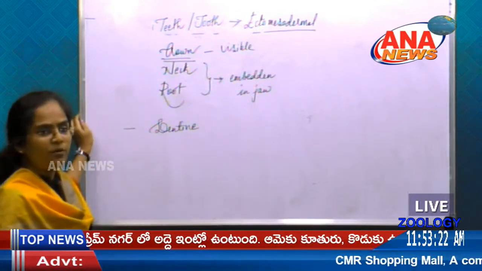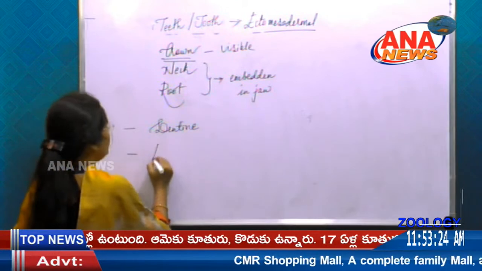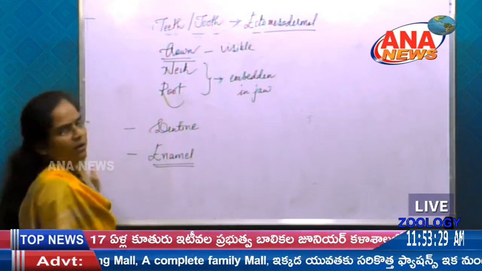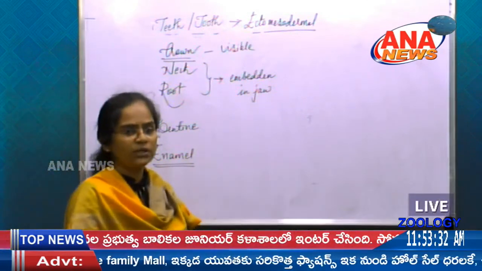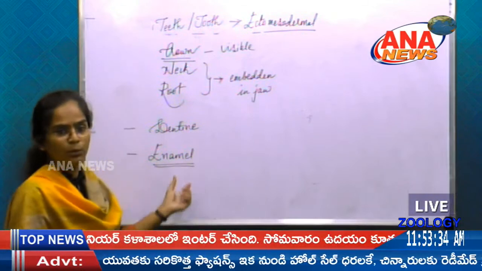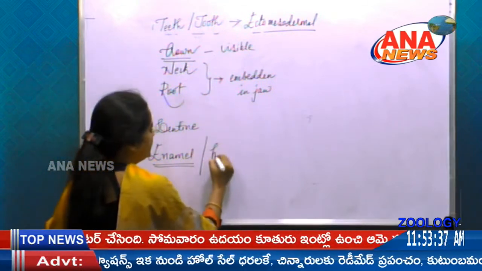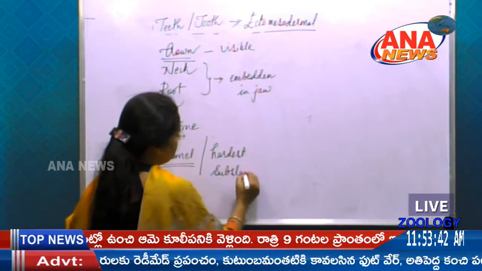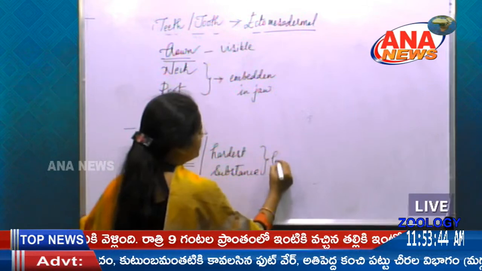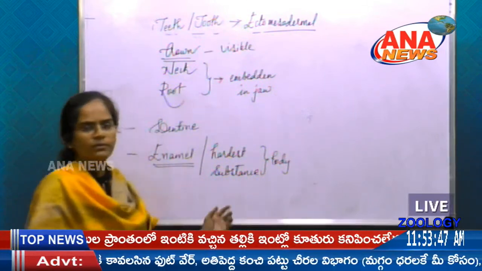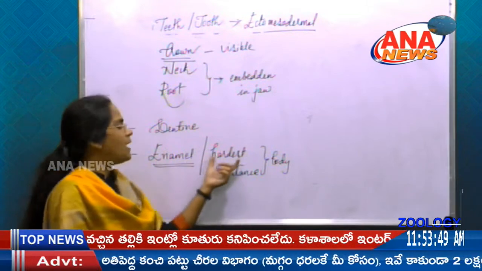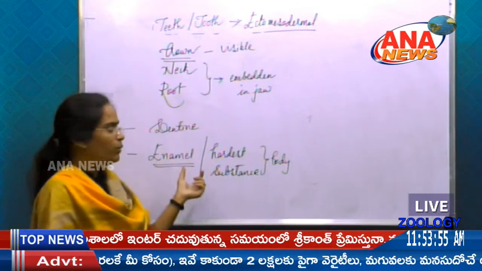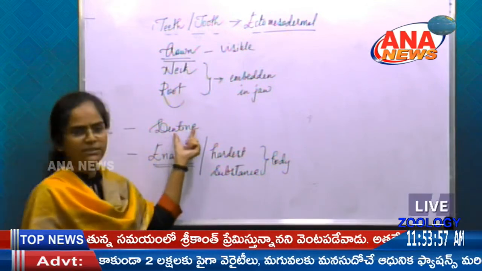So what are the parts present in this? Total teeth, it is made up of dentin, and which is coated by the layer called enamel. So the shiny nature whatever we have on the teeth, that is due to the enamel coating. And here enamel is the hardest substance in total body. So you may get the question like, what is the hardest substance which is present in the body? So don't go for the bone. It is enamel, which is nothing but acting as a coat for this dentin.